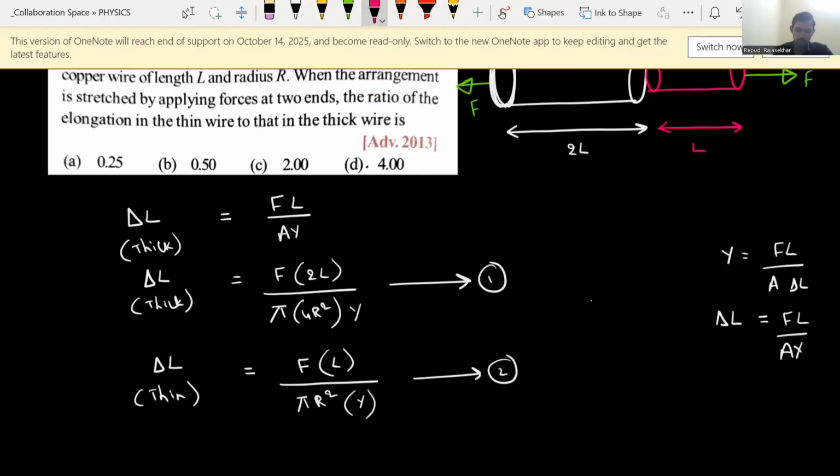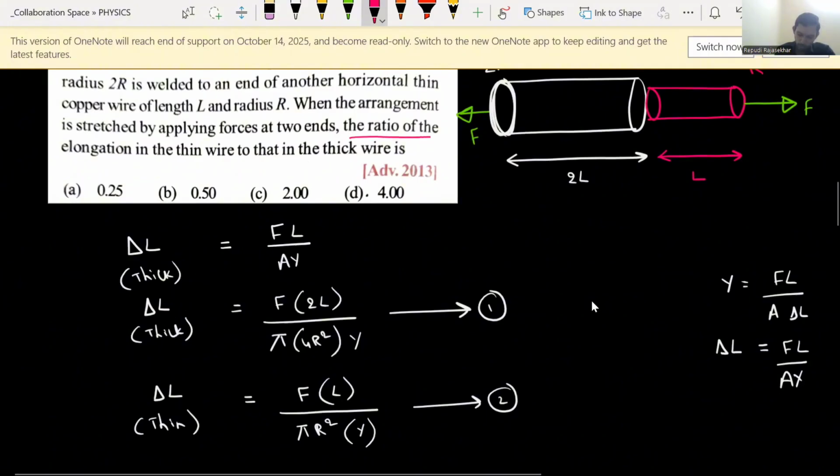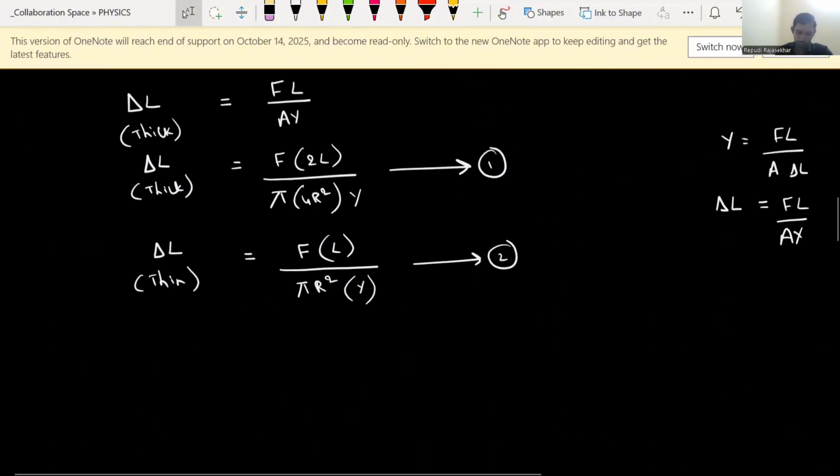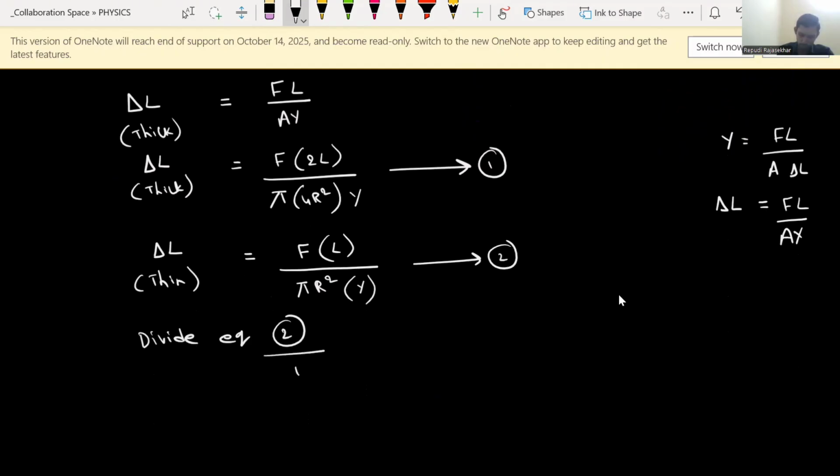Now, what they are asking in the question is the ratio of the elongation in the thin wire to that of the thick wire. Very carefully we have to analyze: thin wire to that of thick wire, not thick wire to thin wire. That means divide equation 2 by equation 1, because thin wire to that of thick wire they are asking. So delta L for thin divided by delta L of thick wire